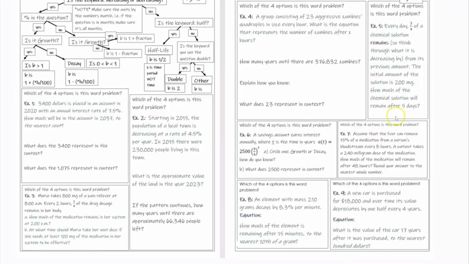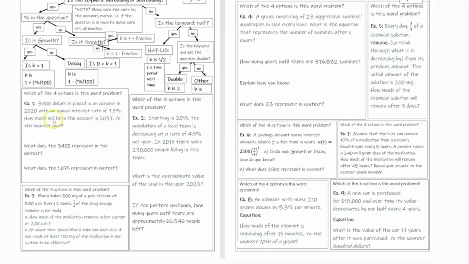All right, so randomly picking one. I guess I'll pick the first one. All right, so which of the 4 options is this word problem? To answer that, I'll ask, is the keyword increasing or decreasing? I don't know, so let's read. You'll notice none of these have been bolded for you. You have to read. So it says $3,400 is placed in an account in 2020 with the annual interest rate of 7.5%. How much is in the account in 2037 to the nearest tenth?